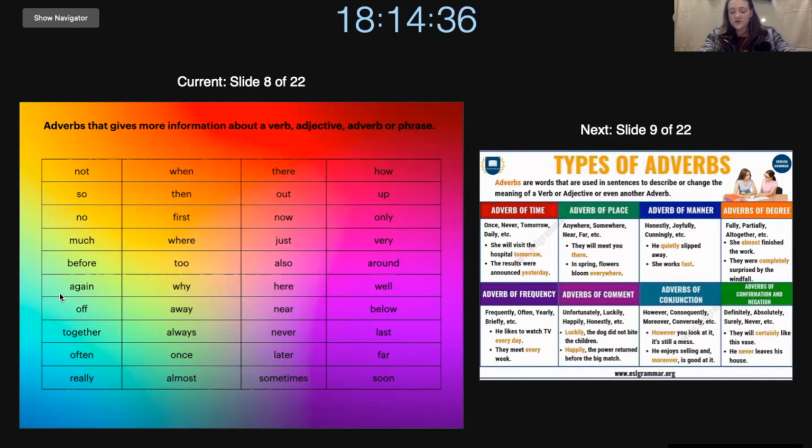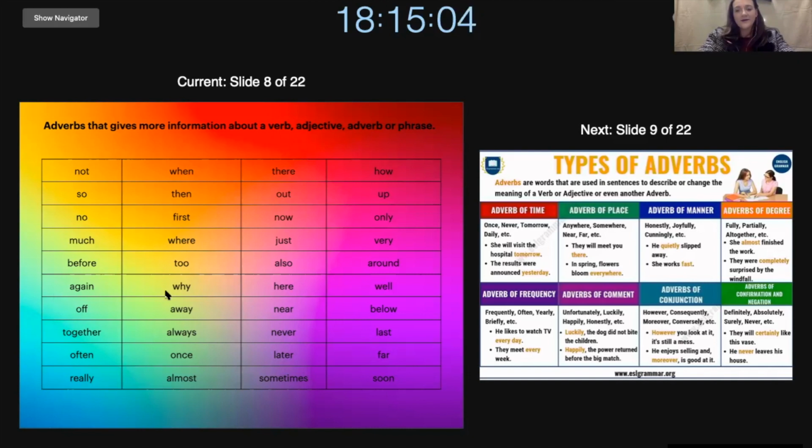Again, refers to something that you want to repeat or that you want to have. So we can say, I am very thirsty. Could you bring me some water again, please? Or we can say, I would like to go to the beach again. It was really fun. So you did something first and then you want to repeat what you already did.